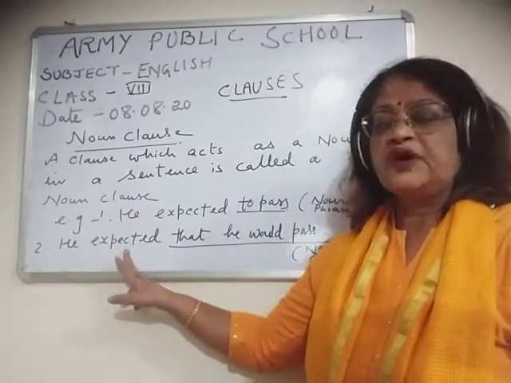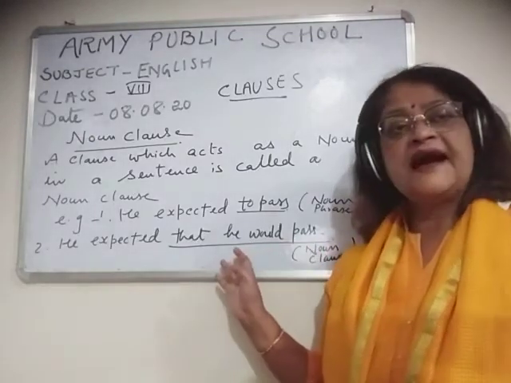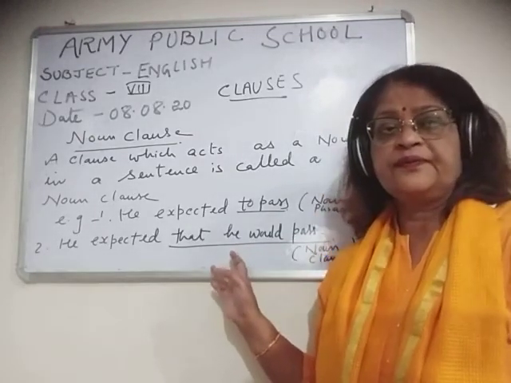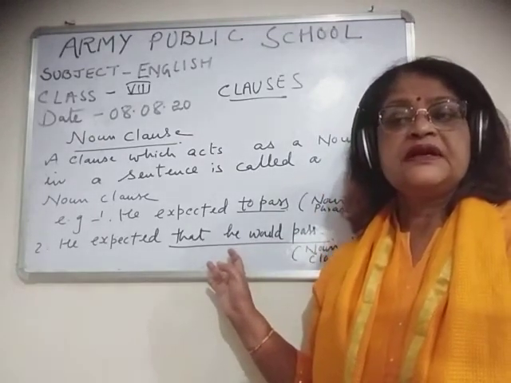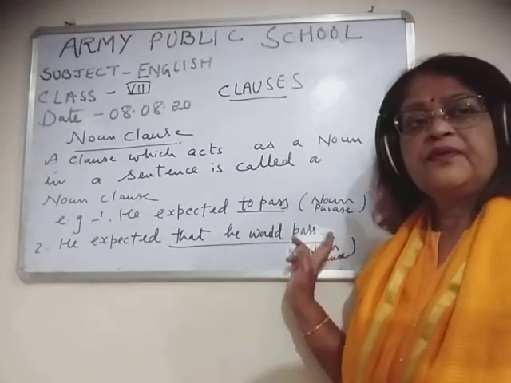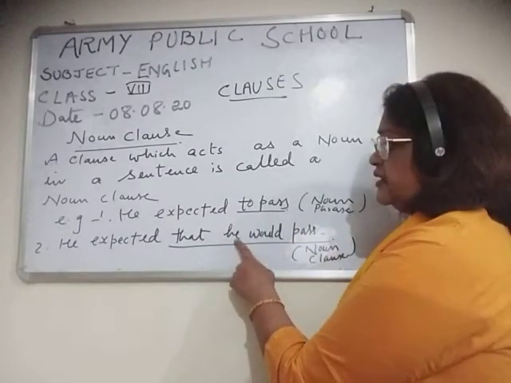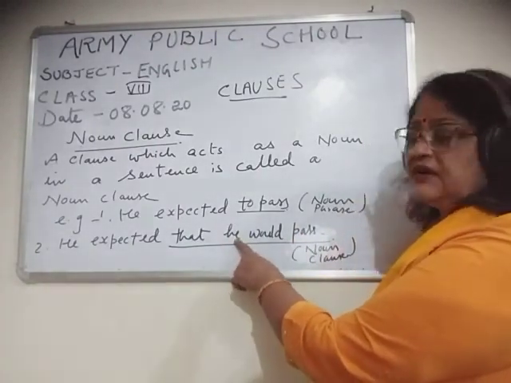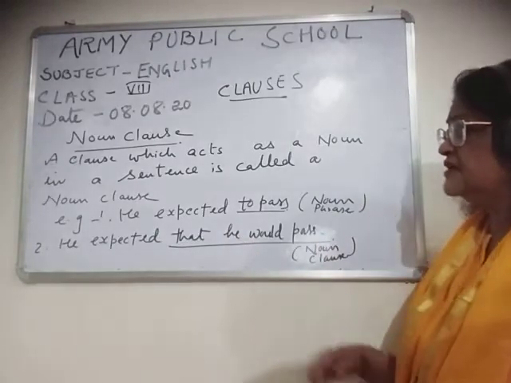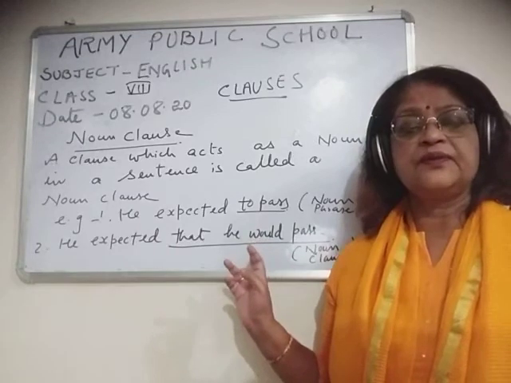Expected is a verb and this part is describing a verb, and children, it is acting as the object of the verb. What is an object of the verb? It is a noun or pronoun. So this whole part is acting as a noun clause because, children, here he is a what? He is a subject and would here is a finite verb.